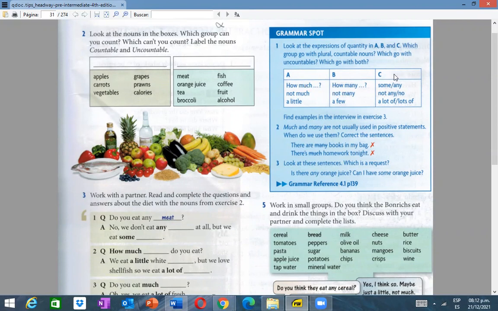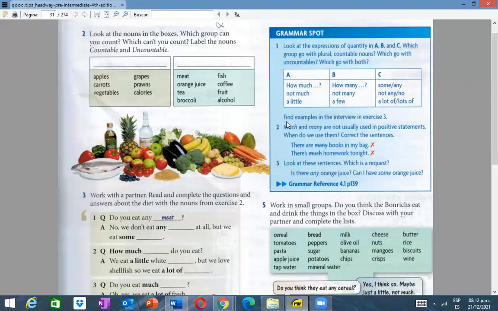The next and the last question, which go with both? Which go with both? C, very good. Some, any, not any, no, a lot of, lots of, right? Very good, students.